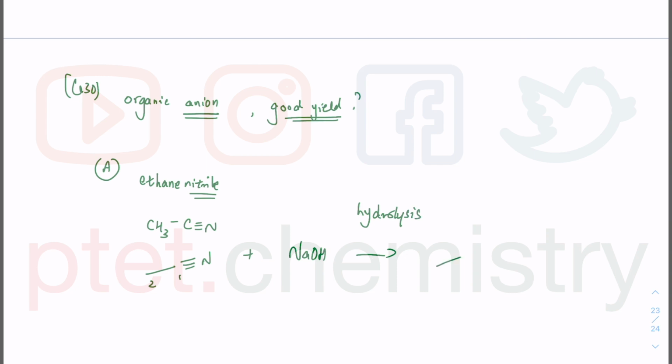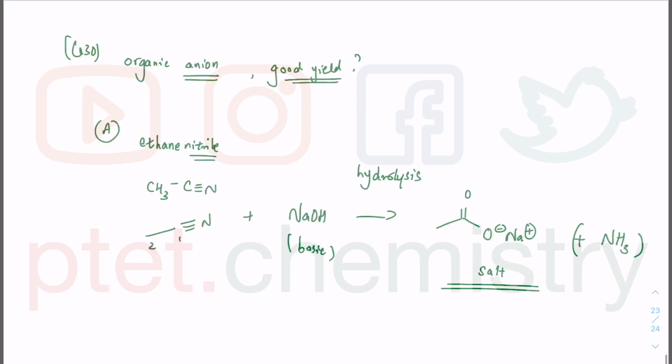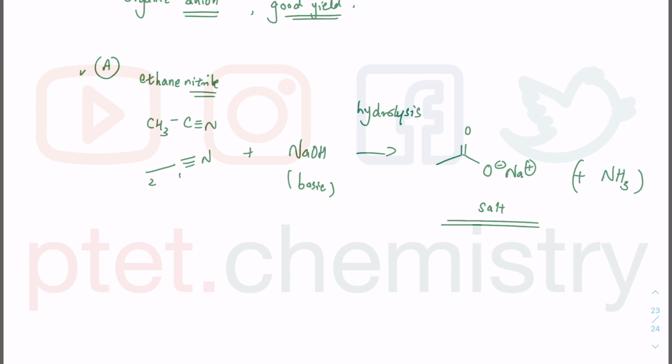So what we get is going to be CH3COOH. However, this is under basic condition, which means we will never get the carboxylic acid, because as soon as you produce that in the presence of the base, you will produce a salt. So there you go, we get our carboxylate. We also produce ammonia gas as a result of the hydrolysis, where you totally break this C triple bond N and we lose the nitrogen as ammonia gas there. Okay, so this will produce us that salt. I'm pretty sure we already got the answer, but let's go through the other options and think about it.